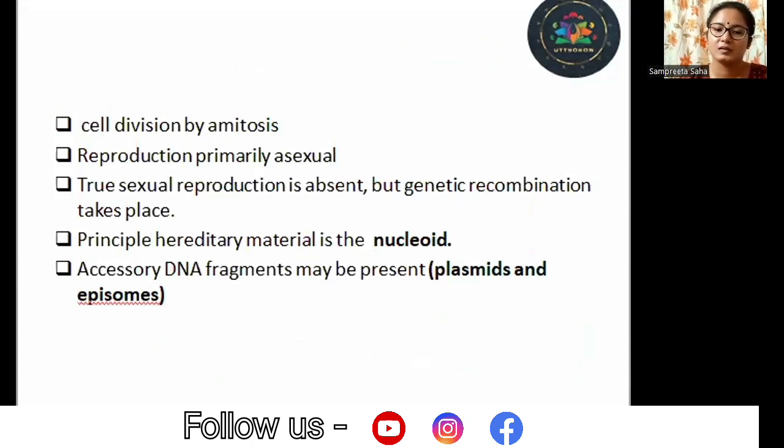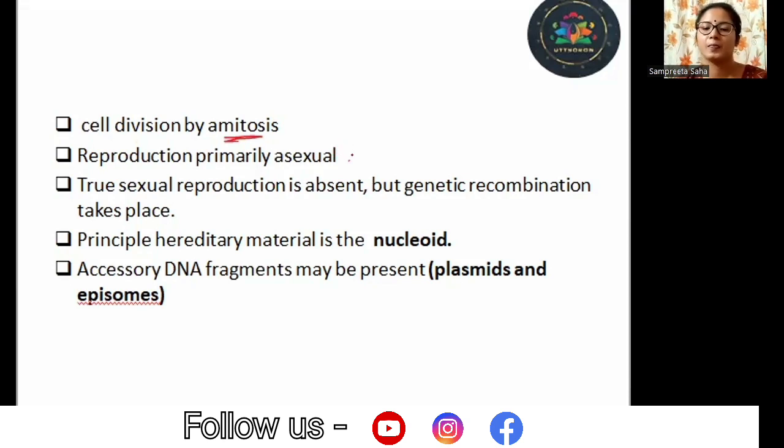Next, a little bit more about the members of Monera. They exhibit cell division by mitosis. So since they are exhibiting mitosis, whatever steps of cell division we find in mitosis are not visible in case of bacteria. Reproduction is primarily asexual. So bacteria mainly reproduce by fission or by amitosis.